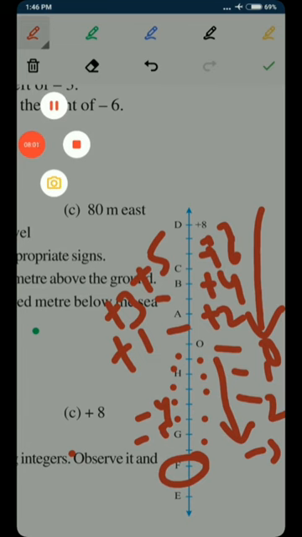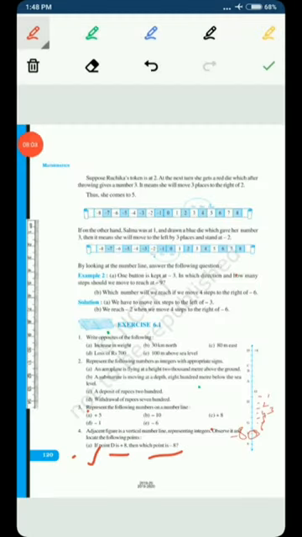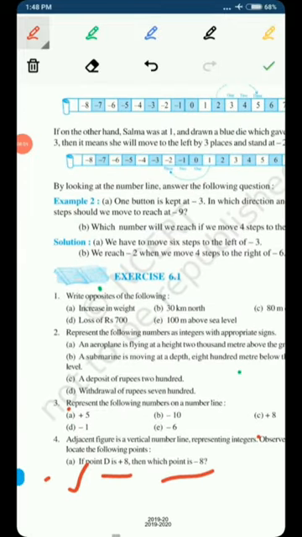Point F is minus 8. So we have got the answer to part A, that if point D is at plus 8, then point F will be minus 8.